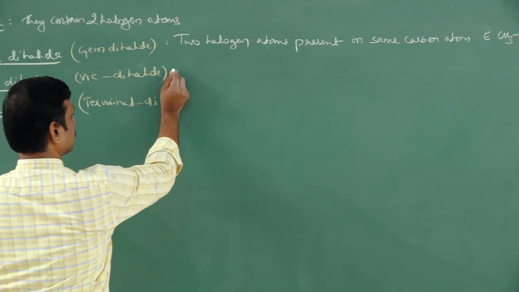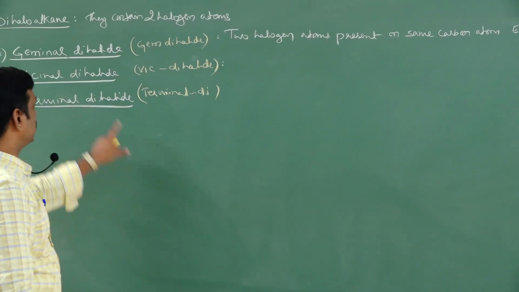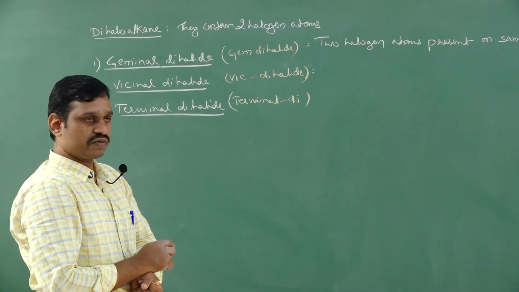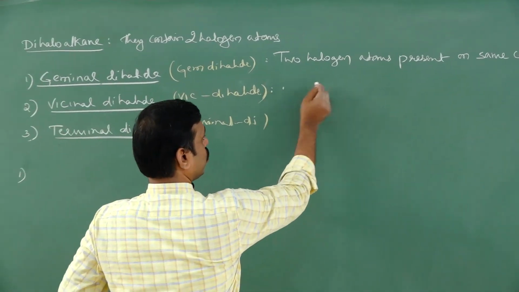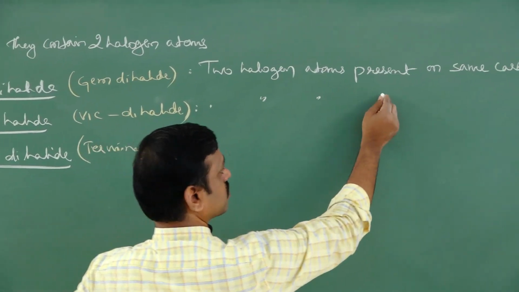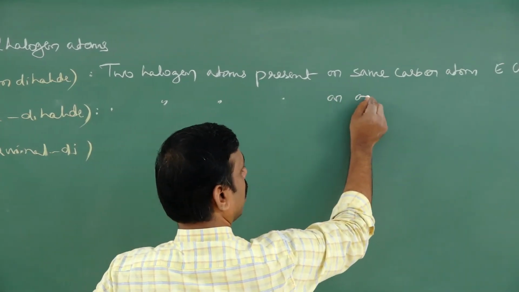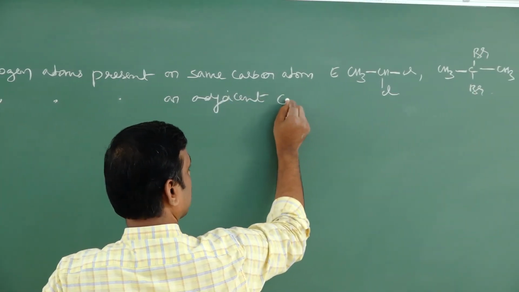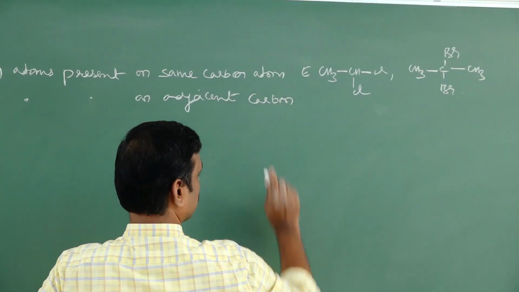Now similarly, vicinal dihalide. In vicinal dihalide, two halogen atoms are present on adjacent carbon atoms.